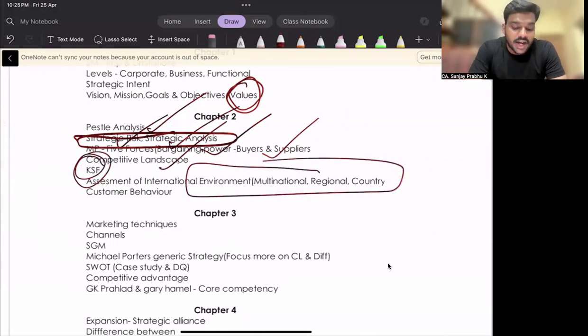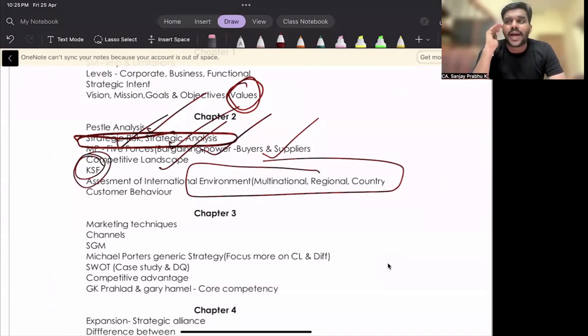Why? Because this is a newly added topic in the May 24 syllabus. And this particular topic has not been tested in May 24, September 24, Jan 25. So this is the only topic which is left out from international environment. Please make sure you are comfortable with this topic, like multinational environment analysis, regional environment analysis, country level environment analysis. I guess you know these topics.